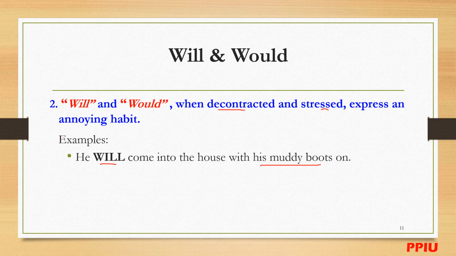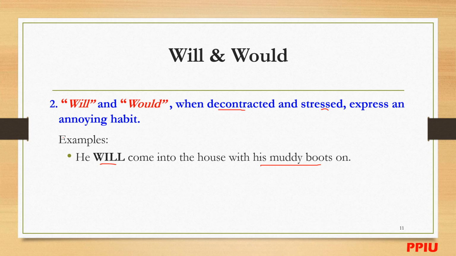So when you use it in the contracted form, like apostrophe double L, it will show a pleasant or unpleasant habit, or something that can show a positive or good habit.